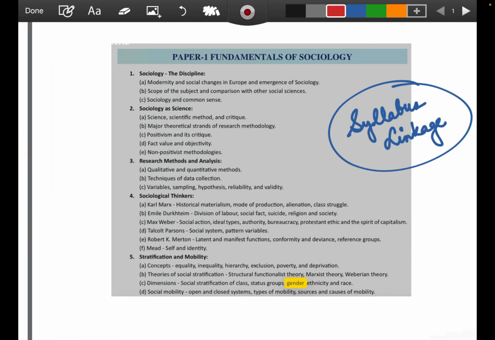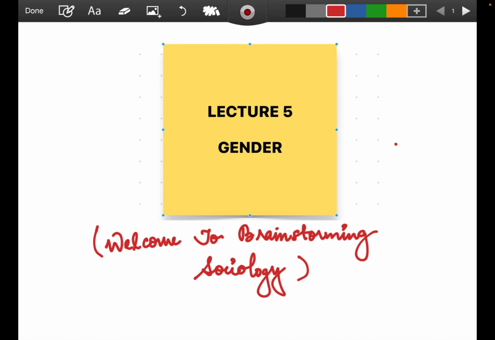But apart from that, gender as a topic can be utilized in paper 1 and paper 2 from various perspectives. From the sociological point of view, you can think of point generation, interlinkages, and PYQ back linkages.